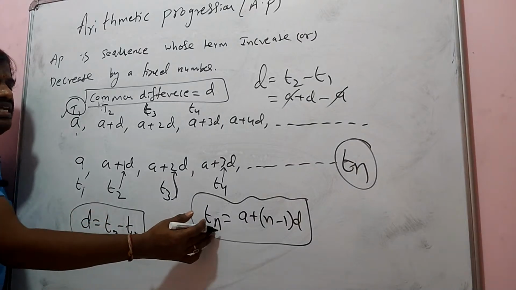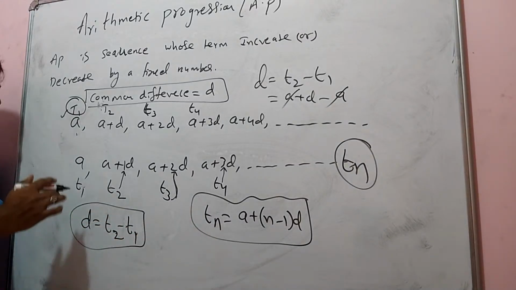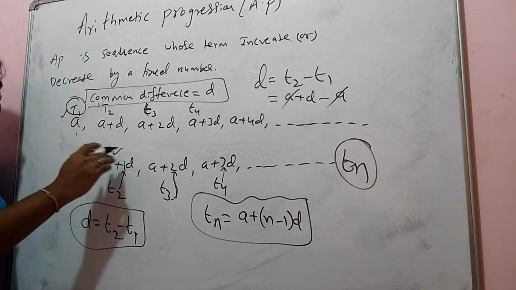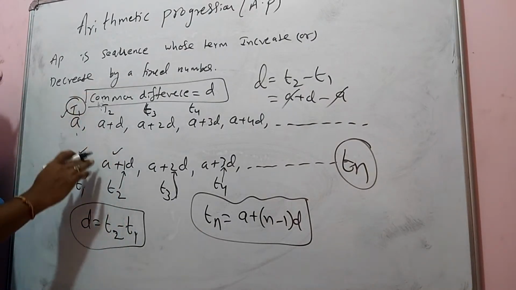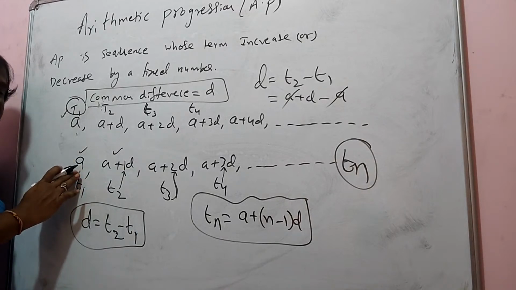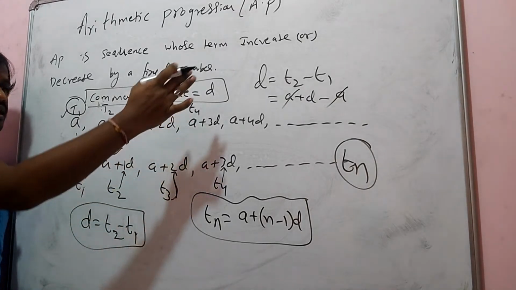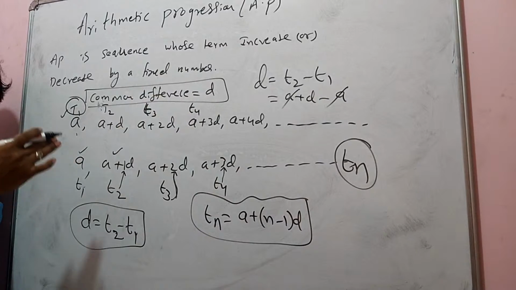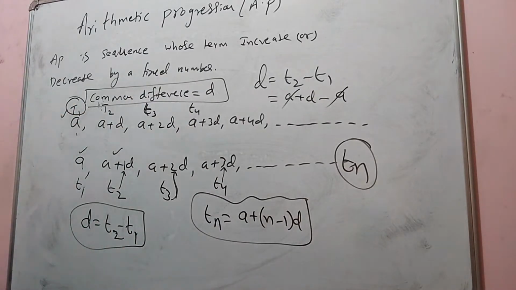That is D, and Tn is A plus (n minus 1) into D. This is the formation of an arithmetic progression: A plus D, A plus 2D, A plus 3D, and so on, up to A plus (n minus 1) D.